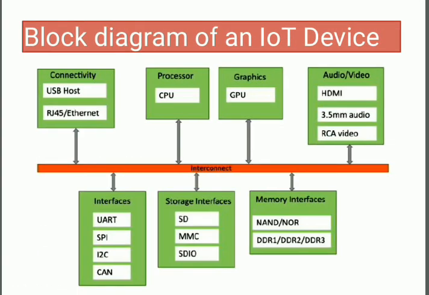This is a block diagram of an IoT device. This diagram shows a generic block diagram of a single board computer, that is, an SBC-based IoT device. That includes CPU, GPU, RAM, storage, and various types of interfaces and peripherals. These all play a very important role in an IoT device. All the entities are required in an IoT device.